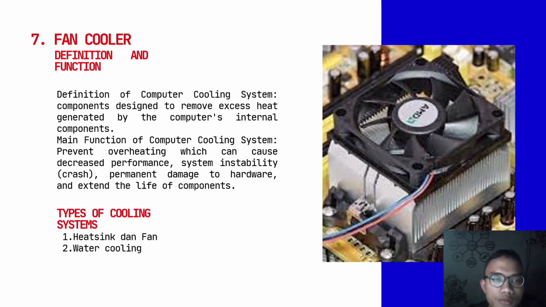And the fan cooler. The definition and function: a fan cooler is a component designed to remove excess heat generated by the computer's internal components. Its main function is to prevent overheating, which can cause decreased performance, system instability or crashes, and permanent damage to the hardware, and to extend component life. Types of cooling systems: number 1, heatsink and fan, and water cooling.